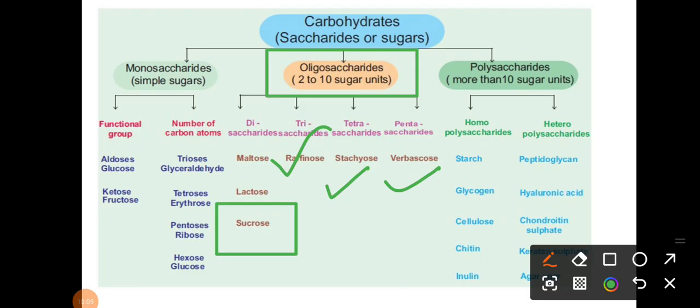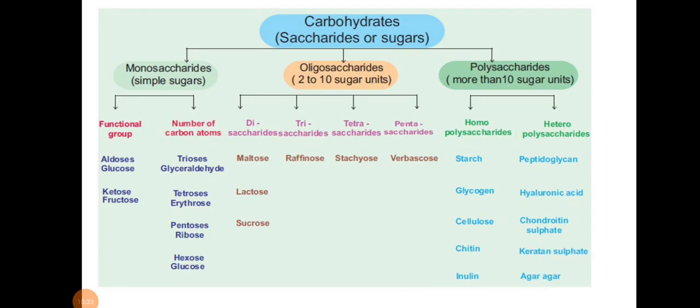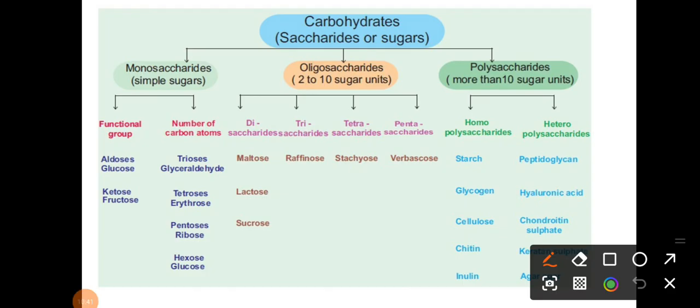Then polysaccharides. What about the polysaccharides? More than 10 sugar units. Again these are categorized into homo and hetero, right? Homopolysaccharide and heteropolysaccharide. You have to remember which one is the homopolysaccharide and which is the heteropolysaccharide. Starch, glycogen, cellulose, chitin and inulin are your homopolysaccharides, right? And what about the heteropolysaccharides? These are peptidoglycan, hyaluronic acid, chondroitin sulfate, keratan sulfate and agar. These are examples of heteropolysaccharides.